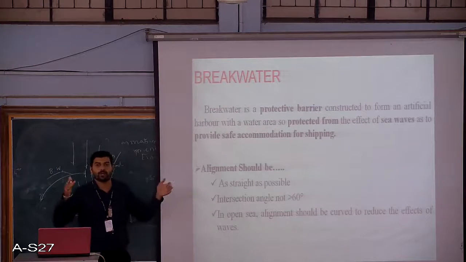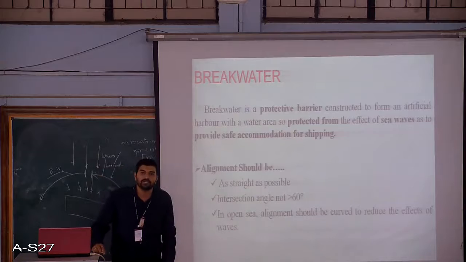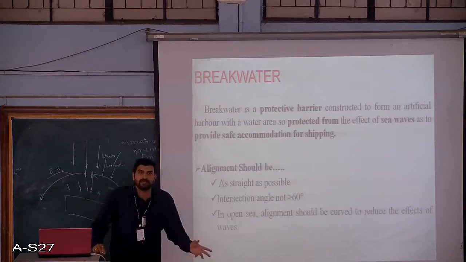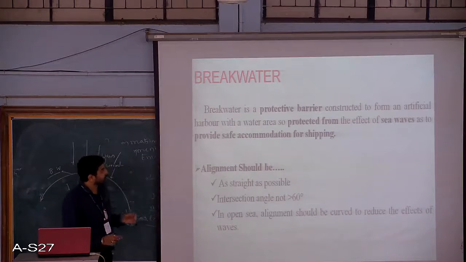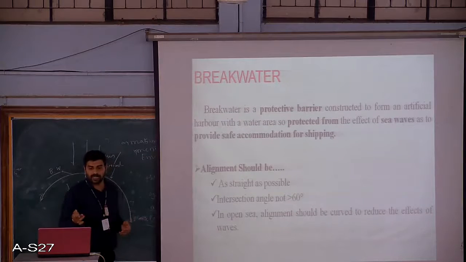Basically it is a protective barrier. We are going to protect our harbor from the damaging effects of the natural phenomenon which we discussed some time back by using this particular breakwater. Now here, breakwaters may be of different types, we will come to that also.